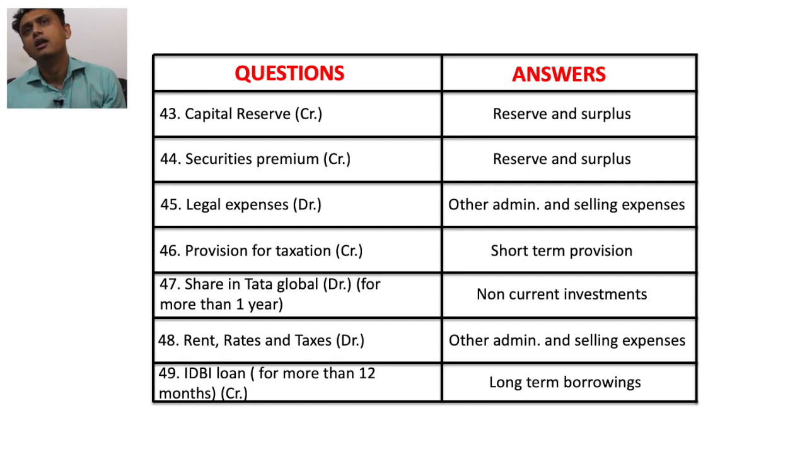Share in Tata Global, debit balance for more than one year, is obviously our asset, so it is written down under the head of non-current investment. Rent, rates and taxes is an expense written down under other administrative and selling expenses. IDBI loan for more than 12 months is obviously written down under the head of long-term borrowings.